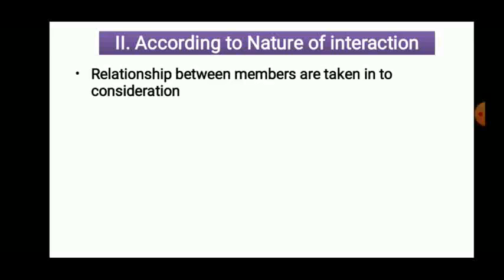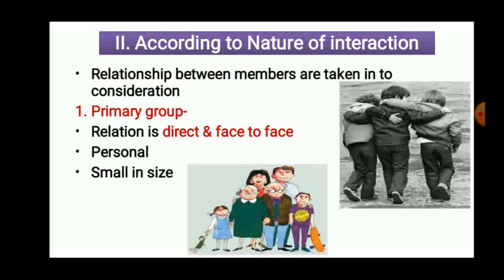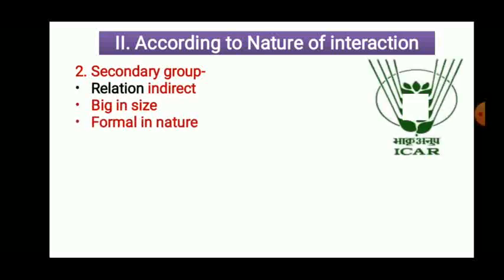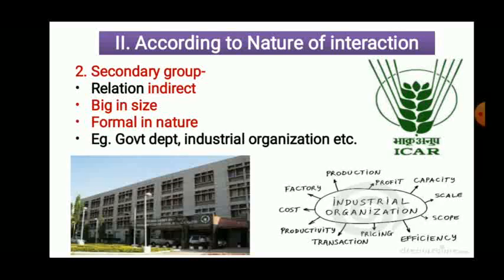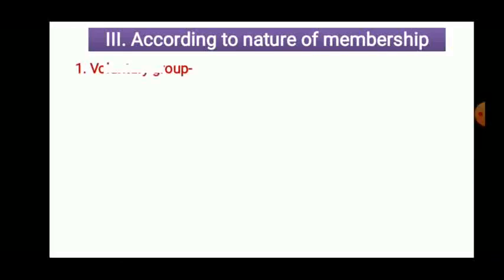Now according to nature of interaction, interaction means the way of relationship which we maintain with each other in a group. One is the primary group, where face-to-face direct contact is there. Examples are friend circle, family. The second one is the secondary group, where relations are indirect. Examples are government organizations, industrial organizations. We have discussed the difference between primary group and secondary group. Definitely it is going to be asked in the final exam. Either the difference between primary and secondary will be asked, or you will be asked to explain the classification of group.